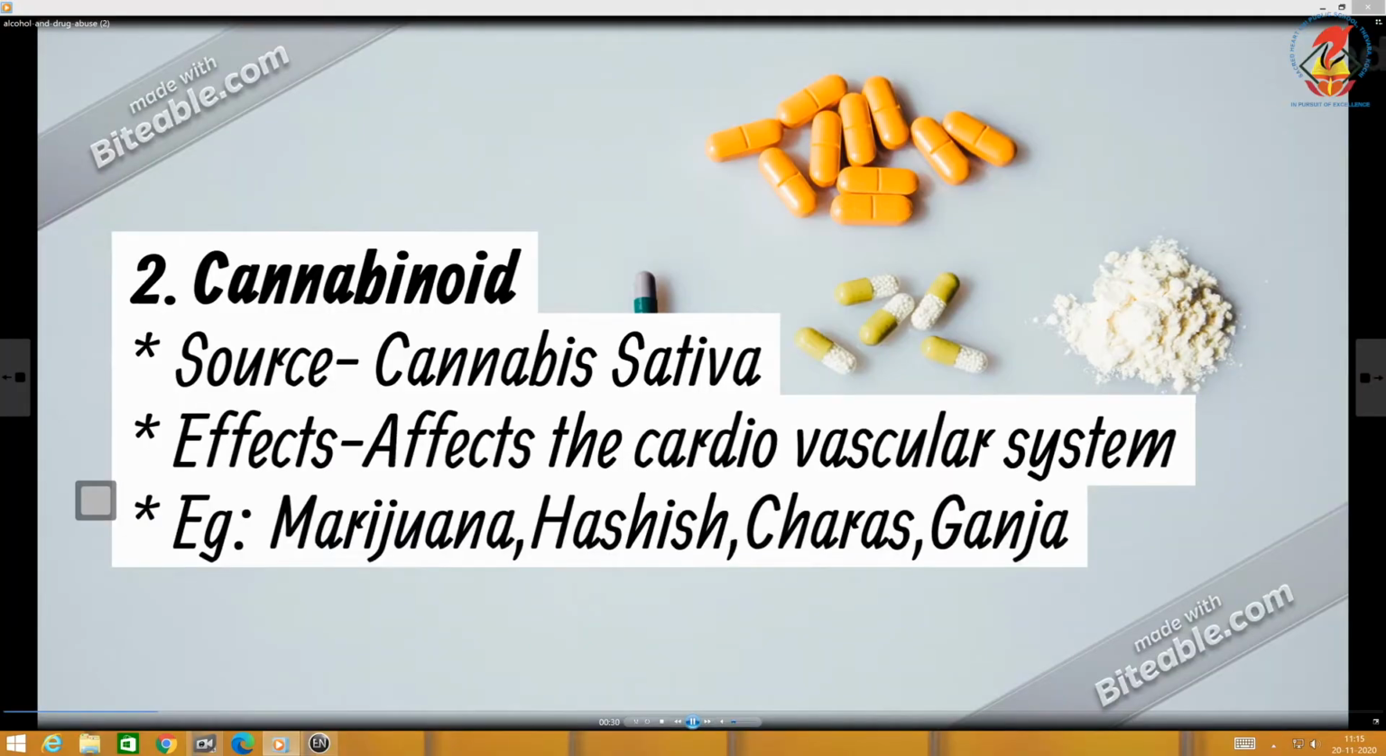The second category of drugs are the cannabinoids. The source is Cannabis sativa. Again, this is a scientific name. The genus starts with a capital letter and the species starts with a small letter. The effects: it affects the cardiovascular system. Examples are marijuana, hashish, charas and ganja. This is administered by inhalation as well as by oral ingestion.